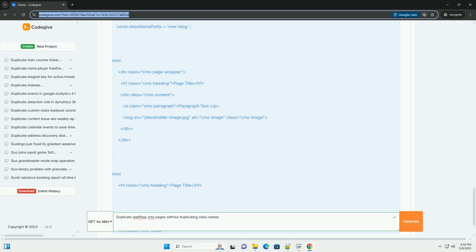Three, JavaScript code. You add the JavaScript code to the new blog post template, and you set the configuration variables as follows. When you create the new blog post and the template loads, the JavaScript code will clone the source container from the existing blog post, and replace the class names in the cloned content: heading becomes new blog heading, paragraph becomes new blog paragraph, image becomes new blog image.